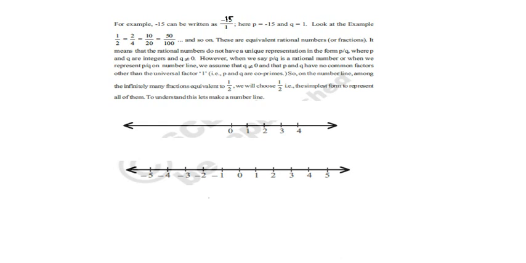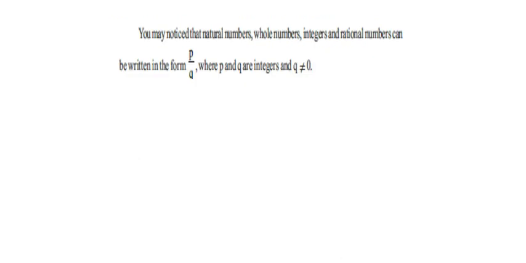For example, how can we write the natural numbers in the form of rational numbers? For example, you may take 2. 2 may be written like this: 4 by 2, 6 by 2, 6 by 3, 8 by 4, and 10 by 5.